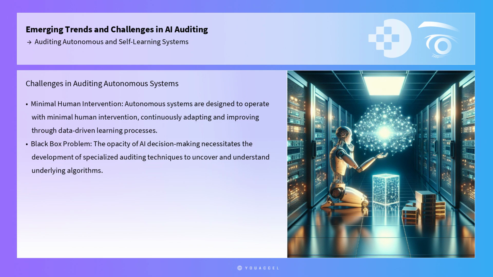Autonomous and self-learning systems, by their nature, are designed to operate with minimal human intervention, continuously adapting and improving through data-driven learning processes. This characteristic, while beneficial for performance and efficiency, introduces a new layer of complexity in auditing. The opacity of AI decision-making, often described as the black box problem, necessitates the development of specialized auditing techniques to uncover and understand the underlying algorithms and data processing methods.